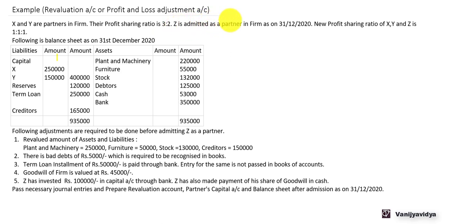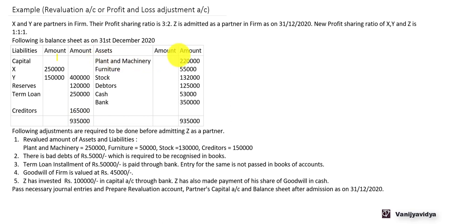Z is admitted as partner in the firm on 31st December 2020. New profit sharing ratio of X, Y and Z is 1:1:1. Following is the balance sheet as on 31st December 2020. Liabilities, amount, assets, amount. On the liabilities side, we have capital of X and Y 2,50,000 and 1,50,000, so total capital is 4 lakh. Reserves 1,20,000. Term loan 2,50,000. Creditors 1,65,000. The total of the liabilities side is 9,35,000.